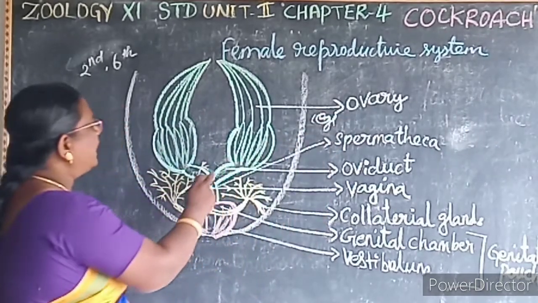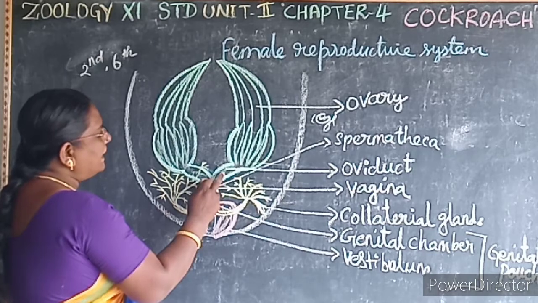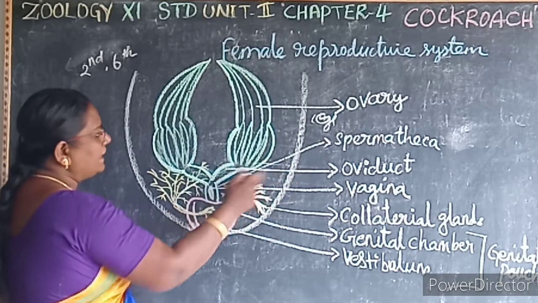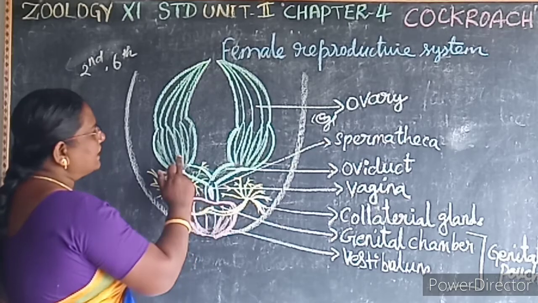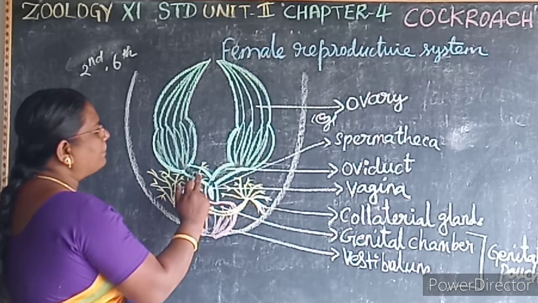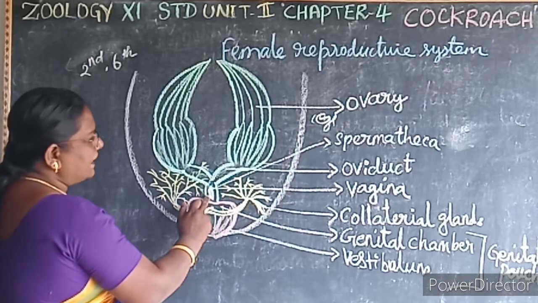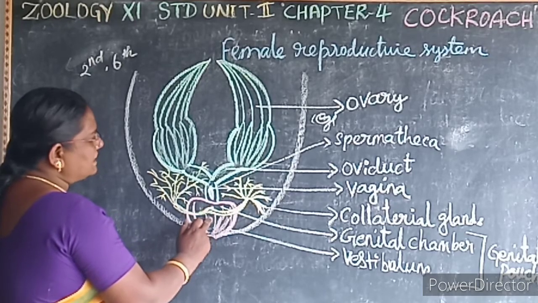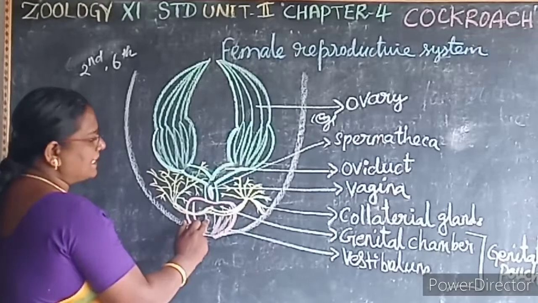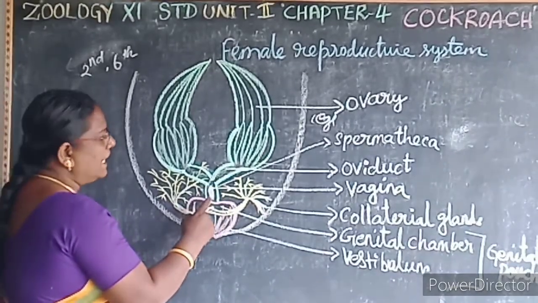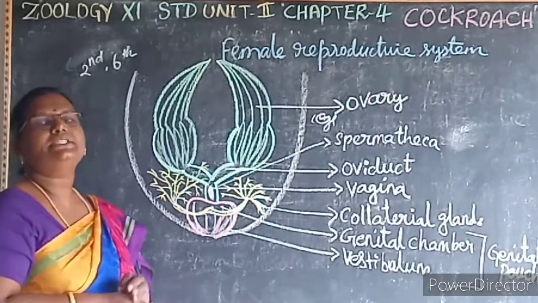Then the ovary is joined by a broad median common duct, the oviduct, known as the vagina. So each ovary is connected to a broad median duct known as the vagina. This vagina opens into the genital chamber. A ventral opening of the vagina, that is known as what? Female genital pore.